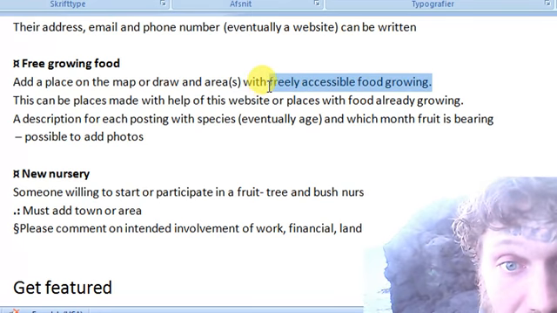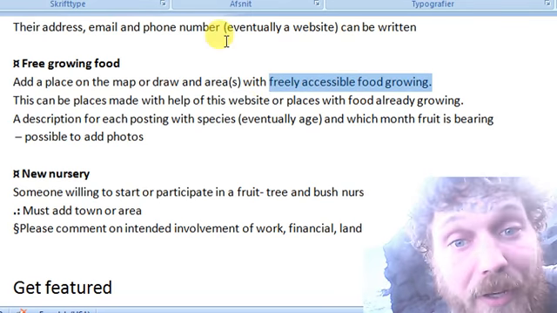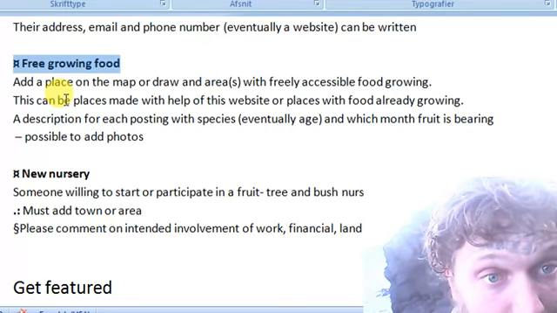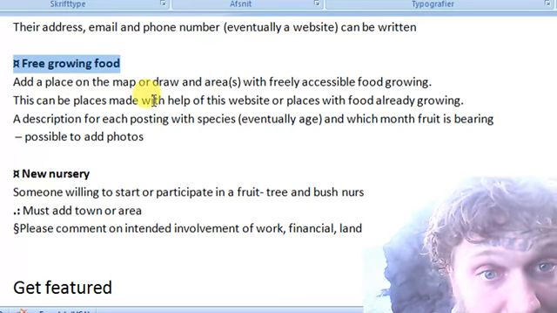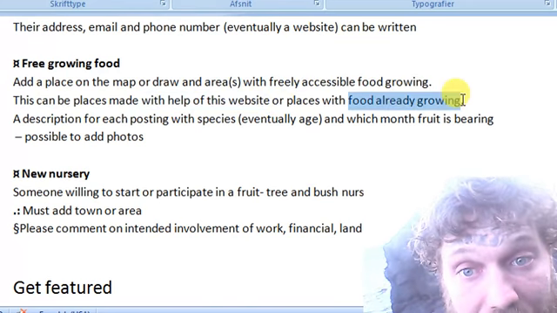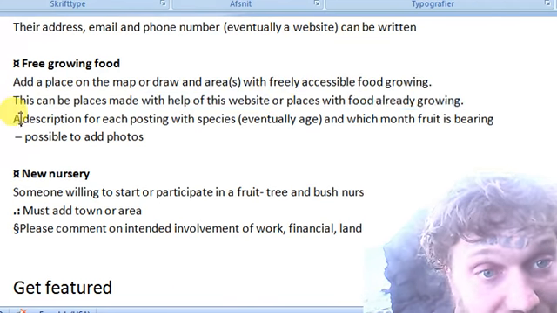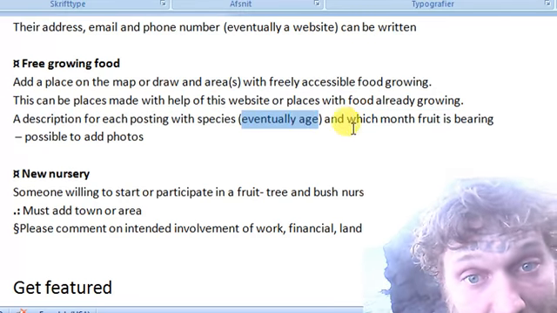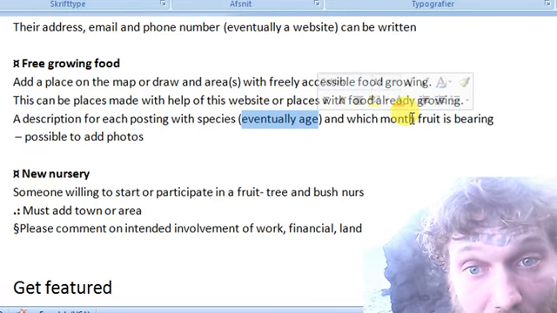Okay, so public food for free. That's what this is about, and map it. This can be places made with help of this website, or places with food already growing. A description for each posting with species, eventually age, and which month fruit is bearing.